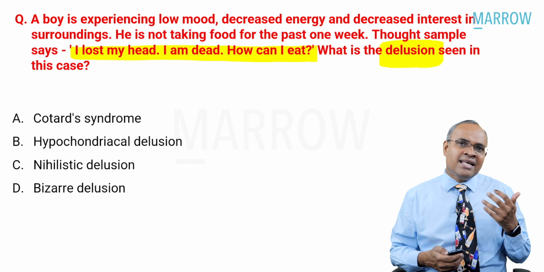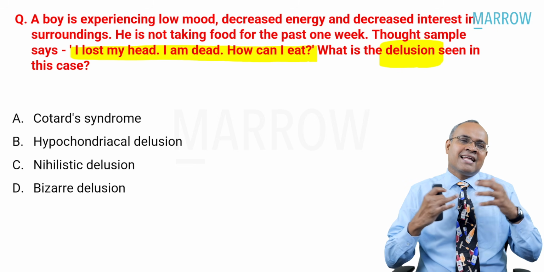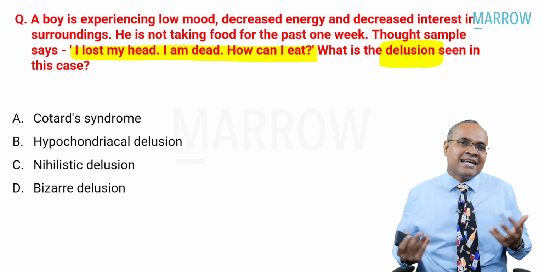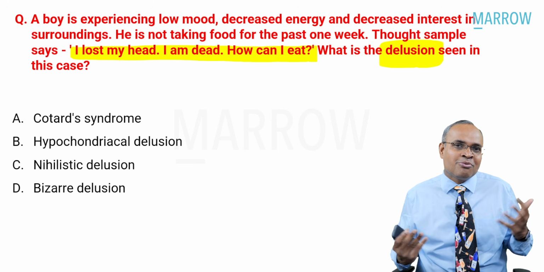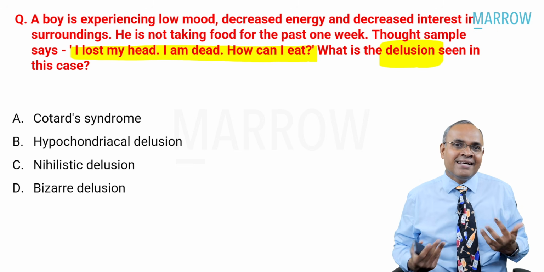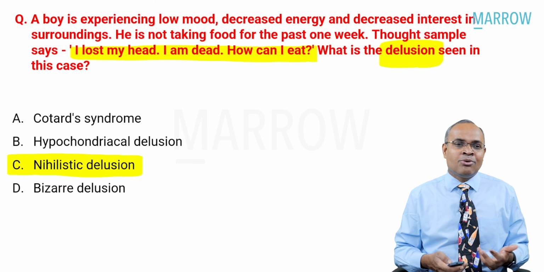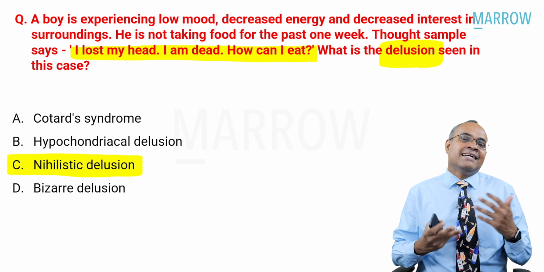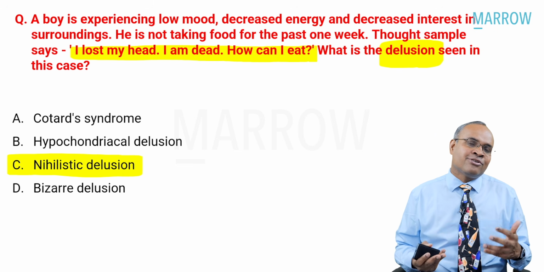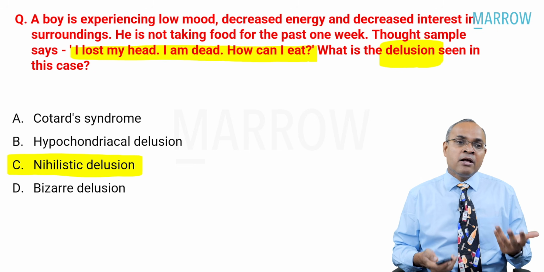Now, he is basically talking about a completely gone case. He's saying, I'm completely gone. Nothing is there. My intestines are rotten. My blood is not there in my body. My brain is not working. My heart is not working. I'm dead. I'm a dead soul moving around. Such kind of things are typically told where? Very simple, right? It is seen in nihilistic delusions. They've asked, where do you see this delusion? The answer is nihilistic delusion.